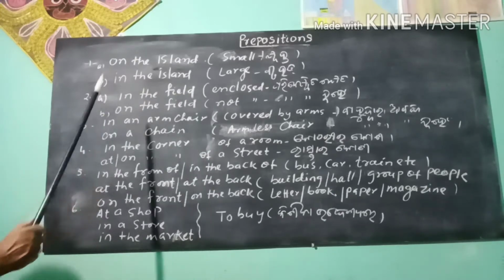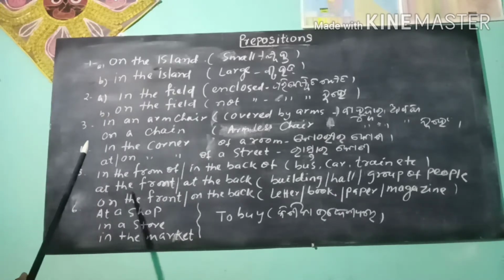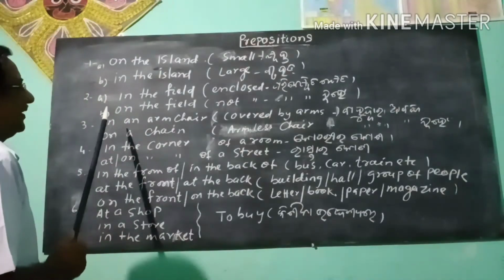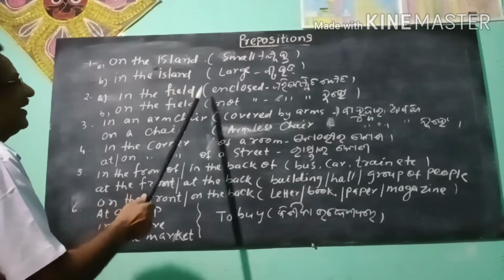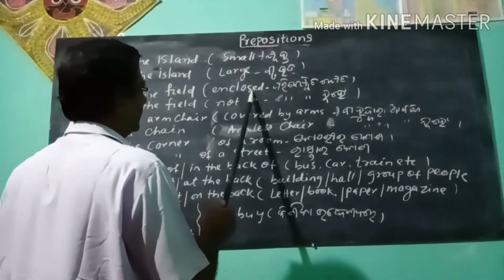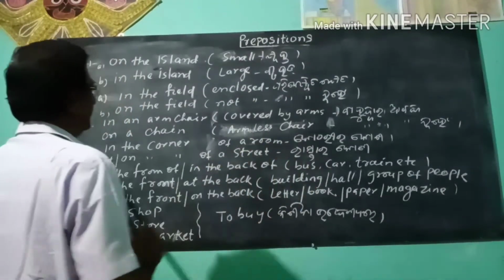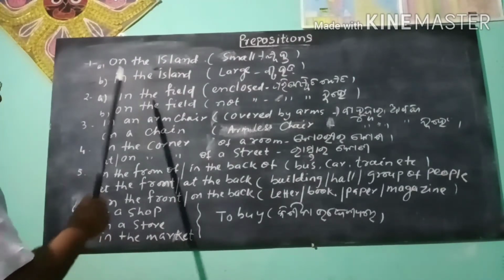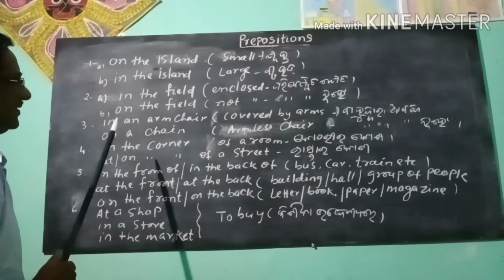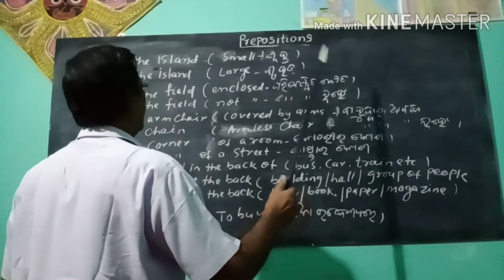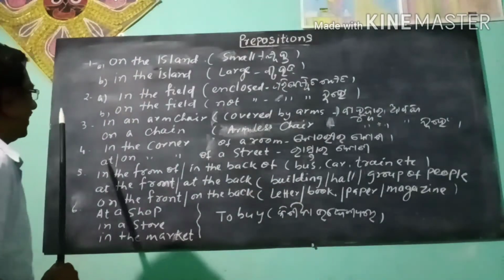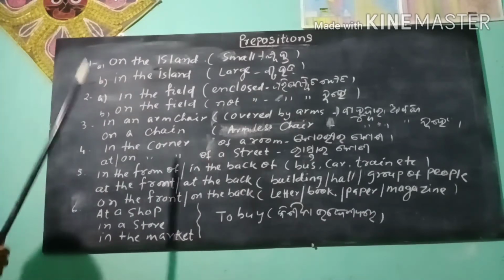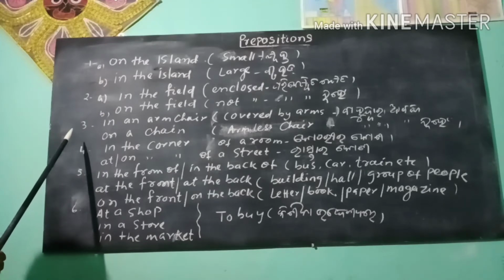Next we see another example. In the field, on the field. In is used if the field is enclosed. On the field, on is used if the field is not enclosed. On is used in place of in. Example 3.